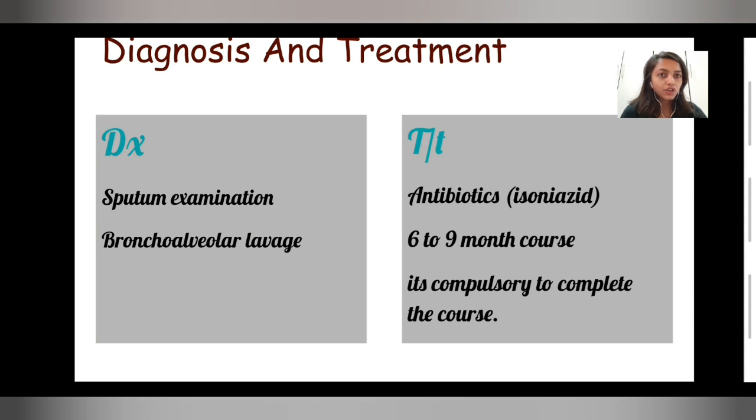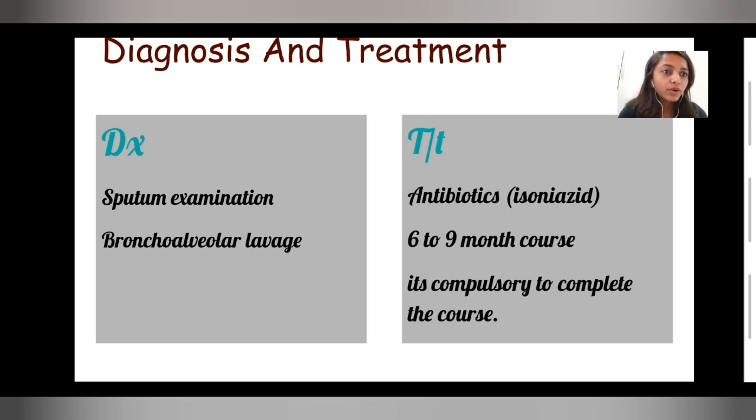Now, what are the diagnosis and treatment of pulmonary tuberculosis? The diagnosis is by sputum examination, as we give sputum to the lab for culture to see what bacteria is present. Then we go for bronchoalveolar lavage, in which a tube is passed into our trachea to collect some secretions and bring them back, so that we can see under the microscope what the condition in the lungs actually is, right?